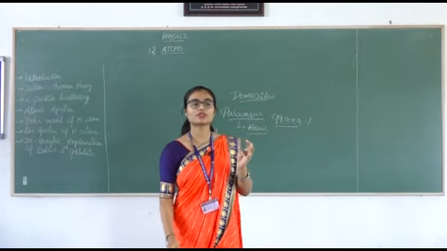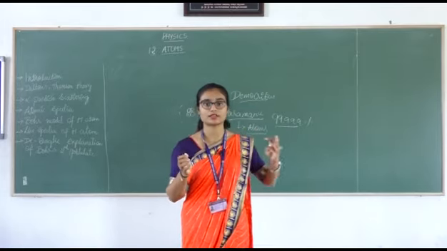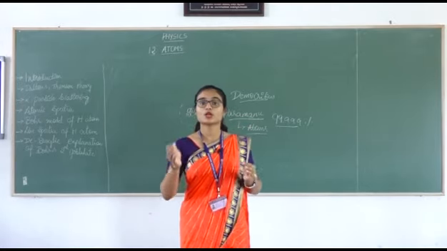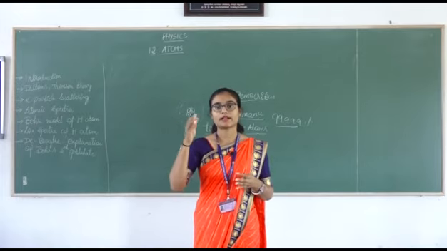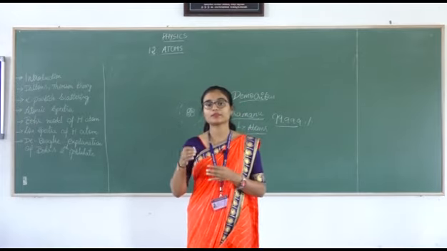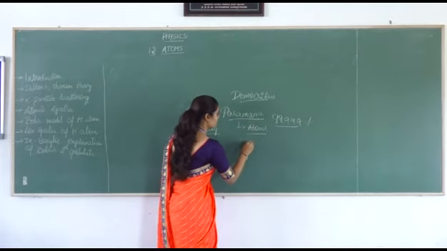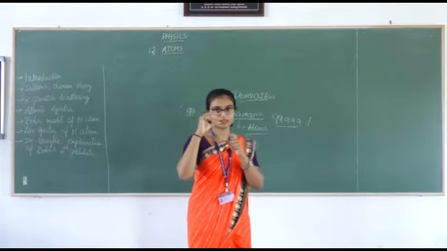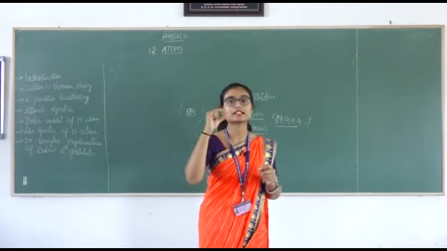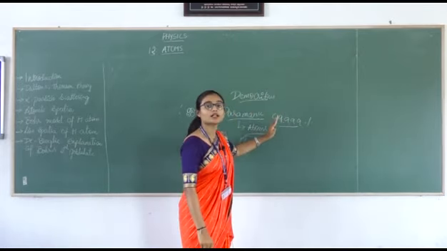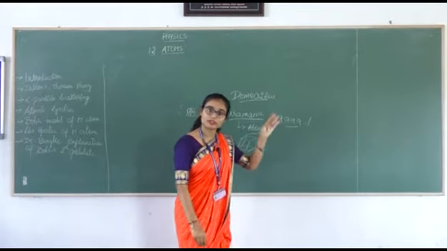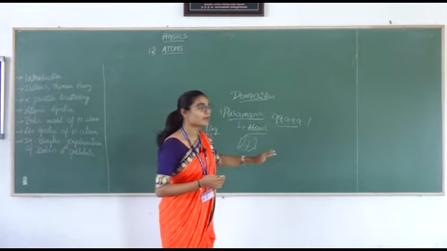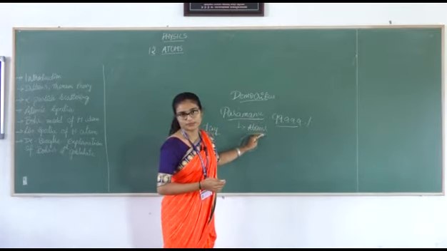And he said that atoms are surrounded by empty space, and if you remove the empty space from the atoms, the entire human population on the planet can fit into a sugar cube. You know how small a sugar cube is, right? The volume of the sugar cube is very small, and if you remove the empty space from the atoms, you can fit all human beings into this volume. Then you can imagine how small atoms are.